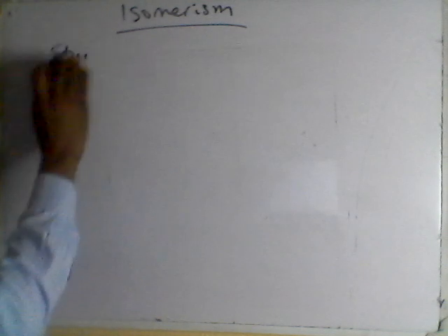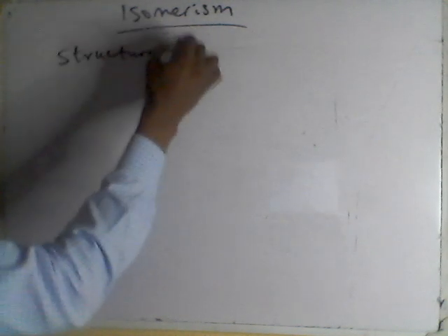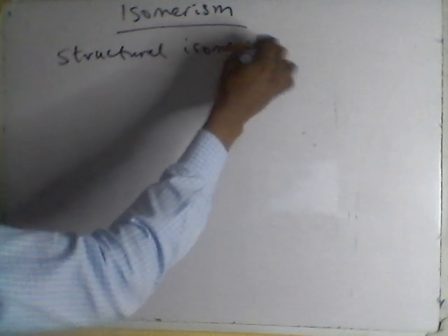So we can't talk about organic chemistry without looking at this concept, isomerism. What is isomerism? Isomerism occurs when two or more compounds have the same molecular formula but different structural or spatial arrangements. Okay, so there are two types. The first one is structural isomerism. How do you spell this word? Structural isomerism. Okay, so this is one type.